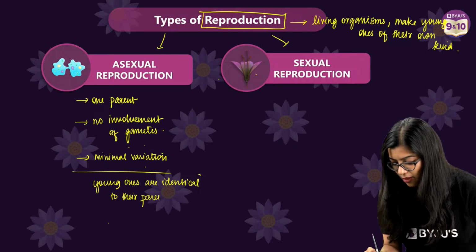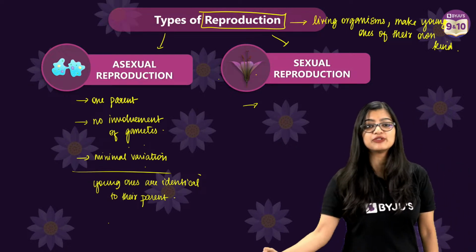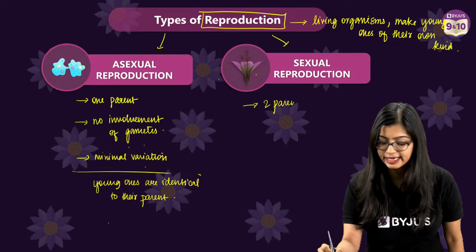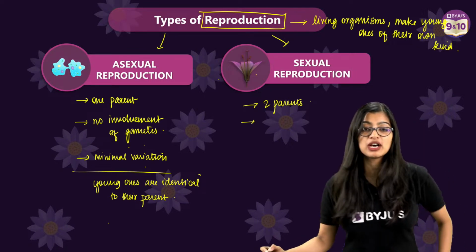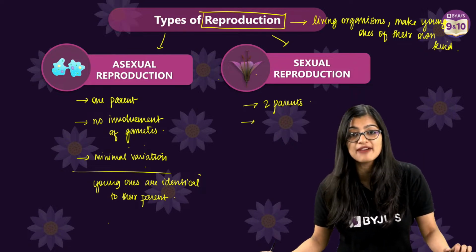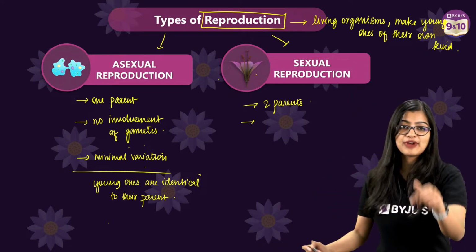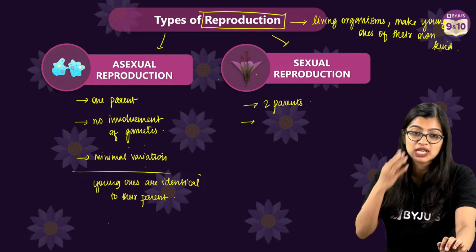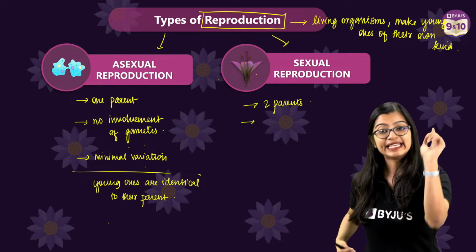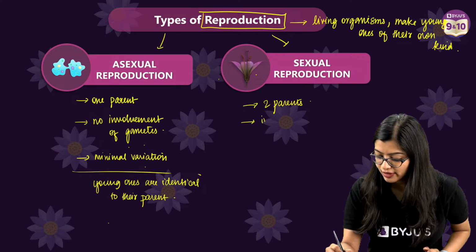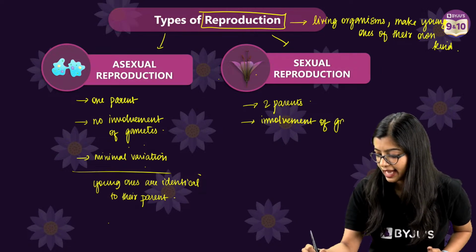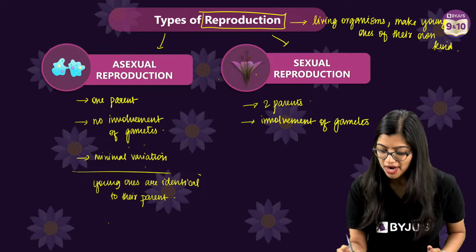Very good. Now what about sexual reproduction? How many parents are involved? Very good. Biparental, or 2 parents are involved in this case, right? And of course, do we have gametes here? Yes, very good. So 2 parents, and we observe involvement of gametes. Now what about variations?